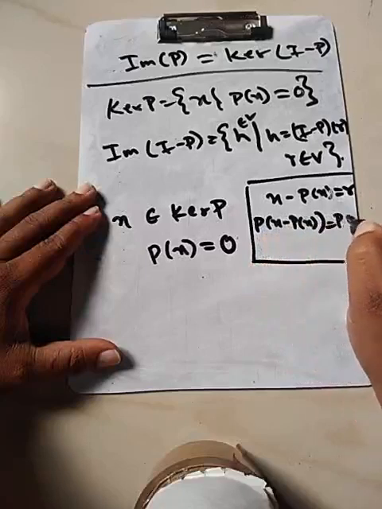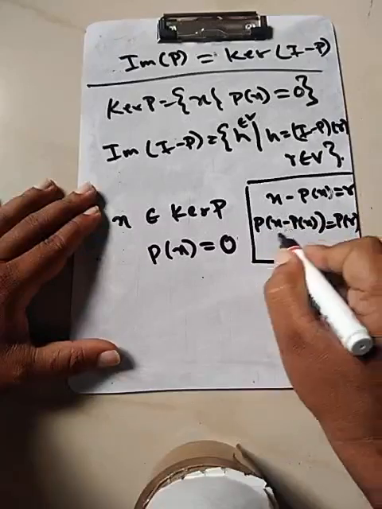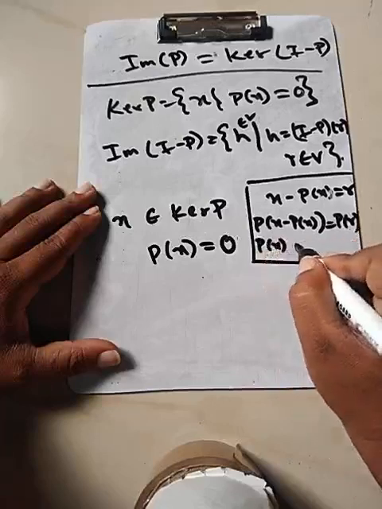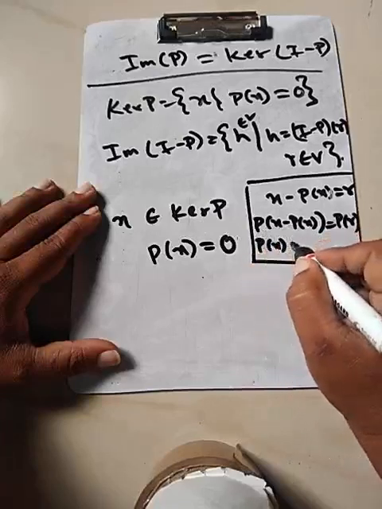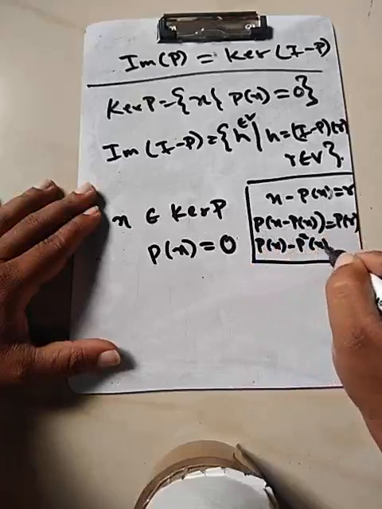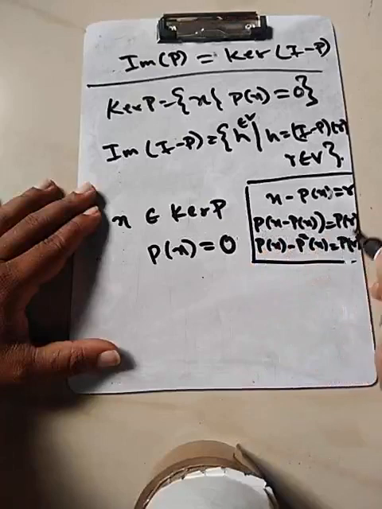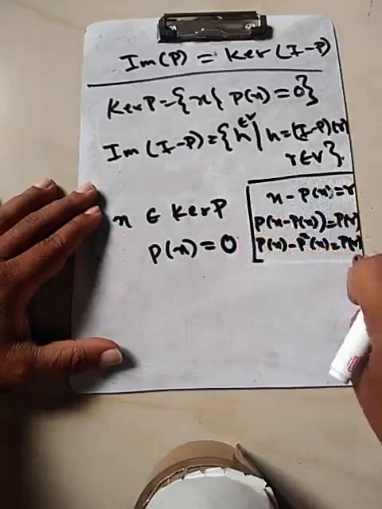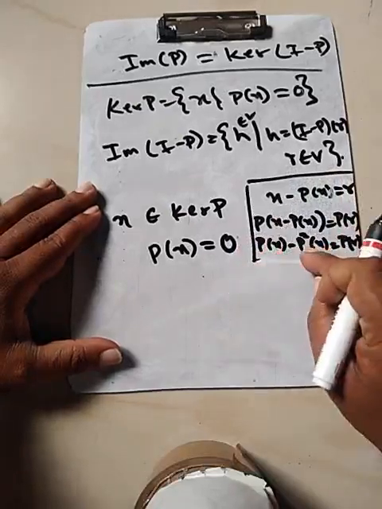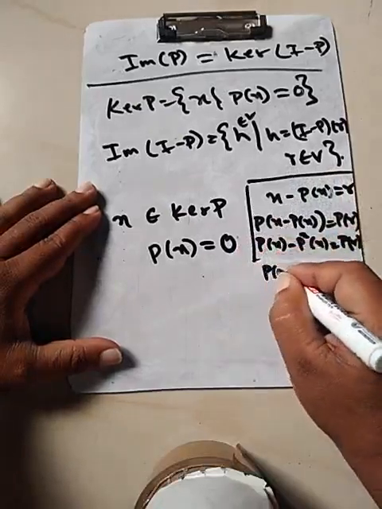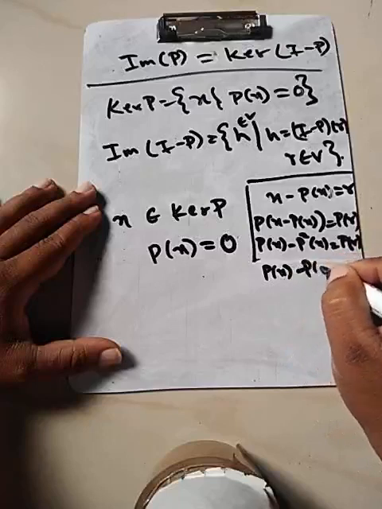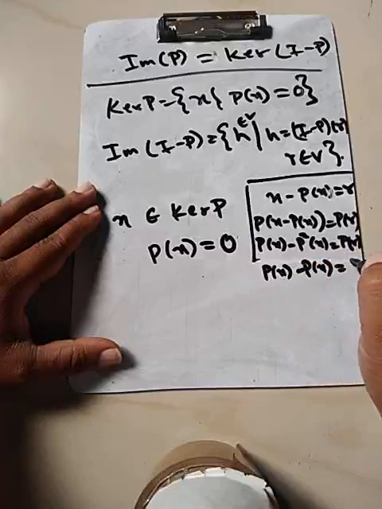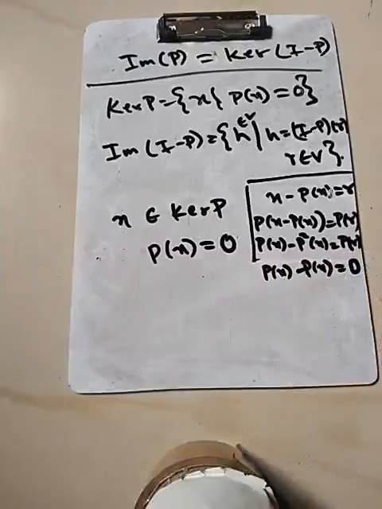But this is nothing but P of x, because of the linearity of P, minus P square of x, which is P of r. But P is given to be what? It's an algebraic projection. So what do we have? We have that P square is P. This is nothing but P of x minus P of x. This is equal to what? 0.